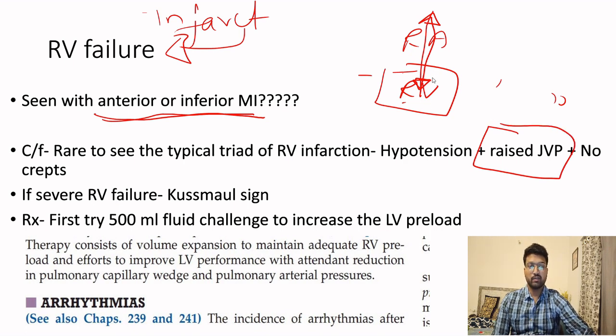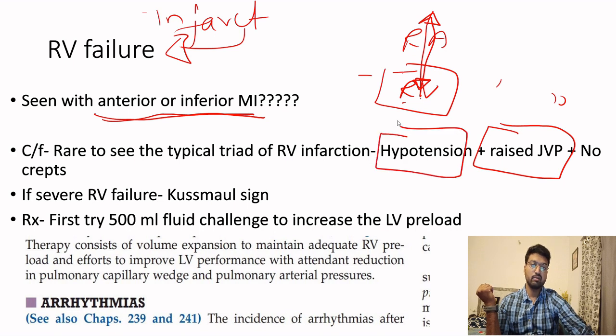What will happen to the blood pressure? Blood is not going into the right ventricle. If blood is not going into the right ventricle, it will not go into the left atrium. If it is not going into left atrium, it will not go into left ventricle. If it is not going into left ventricle, it will not go into aorta. There will be no blood pressure. So there will be hypotension. BP will decrease because blood is not going.